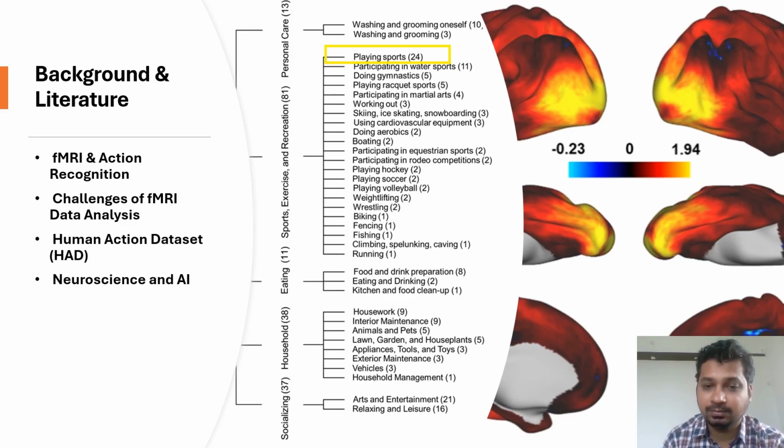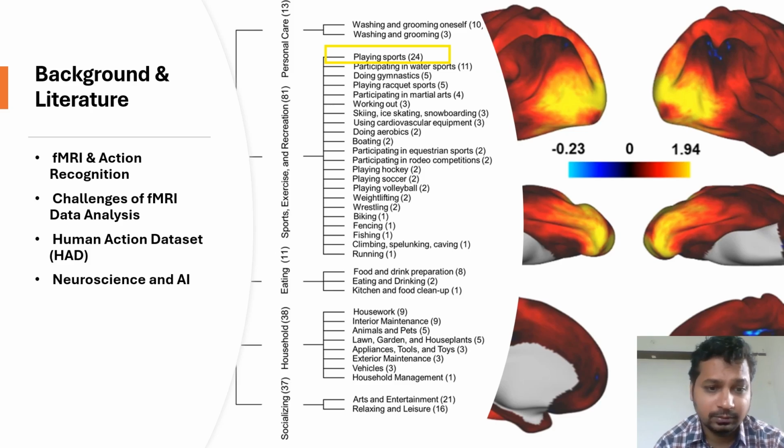Moving to challenges of fMRI data analysis, the brain is a complex object. fMRI data is high dimensional and complex, so that it can reflect the complex activities of the brain. This makes it difficult to identify relevant features and patterns. Issues like motion artifacts and variability between individuals add to the challenge, needing advanced analytic techniques.